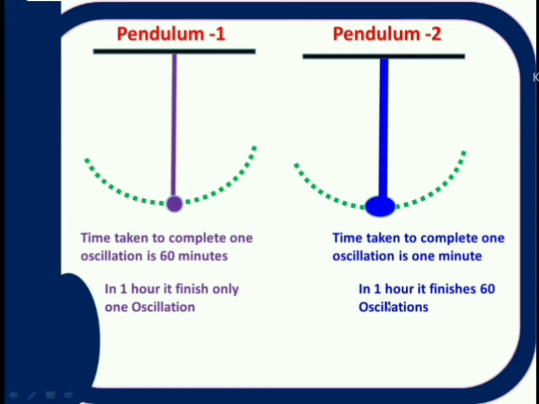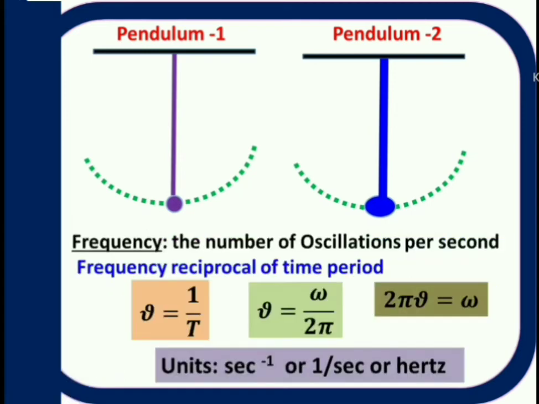This is indicated with frequency. Frequency means the number of oscillations per 1 second. It is defined as how many oscillations are taking place in a given time. That is indicated with frequency. The proper definition is the number of oscillations per second.